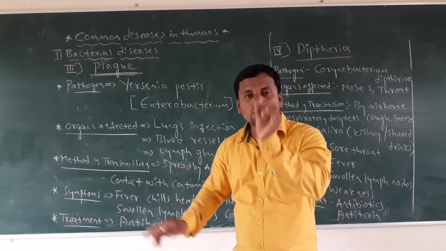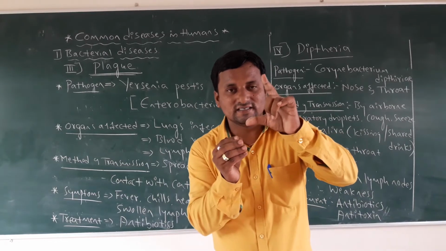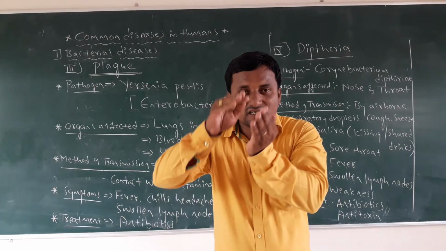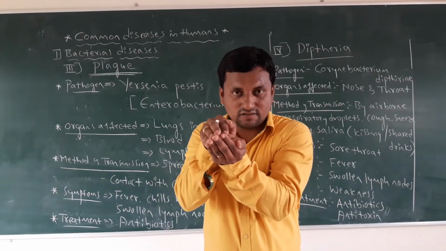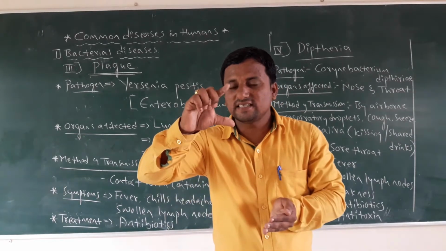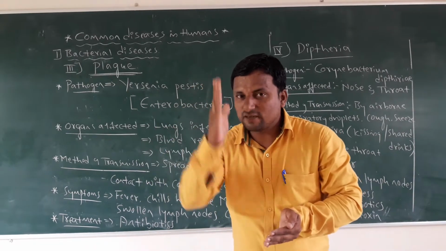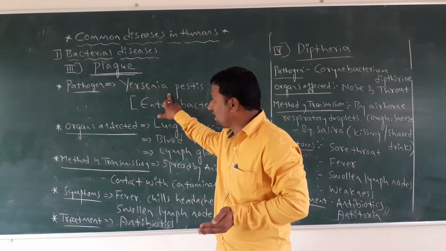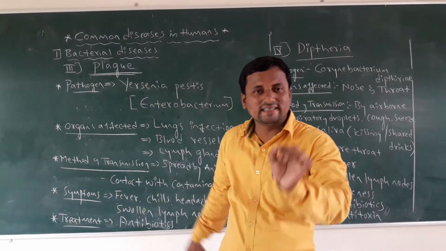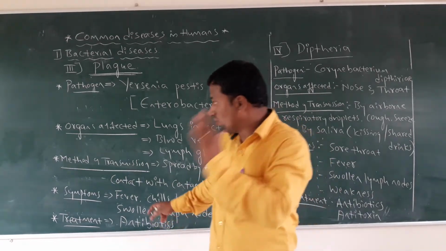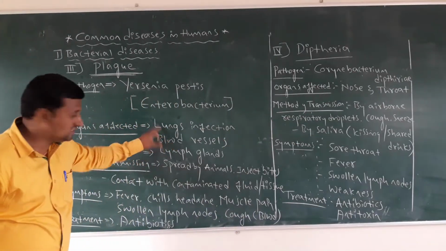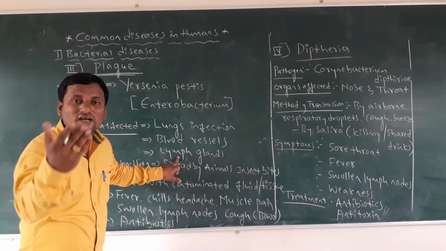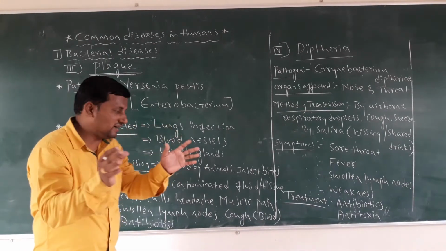Those glands become swollen and enlarged, up to the size of chicken eggs. When a person is infected by plague, by this bacterium Yersinia pestis, these parts are affected: first the lungs, second the blood vessels, and next the lymph glands, which become swollen.